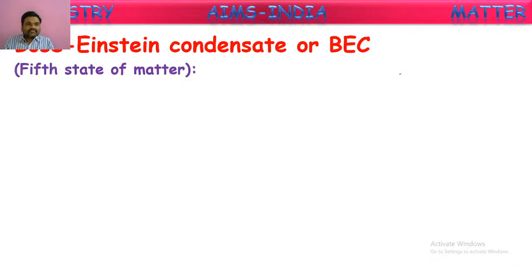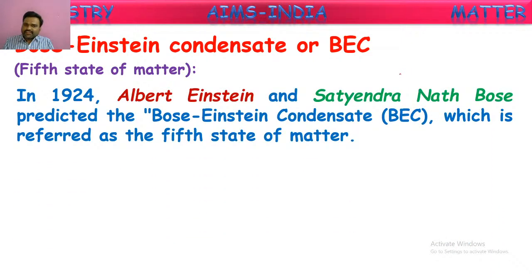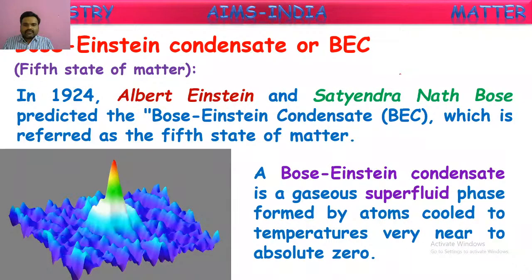And next, the fifth state of matter, that we say Bose-Einstein Condensate, or BEC, commonly called. In 1924, Albert Einstein and Satyendranath Bose together predicted the Bose-Einstein Condensate, which we commonly call BEC, which is referred to as the fifth state of matter. A Bose-Einstein condensate is a gaseous superfluid phase formed by atoms cooled to very low temperatures, equal to 0 kelvins or absolute zero temperature.